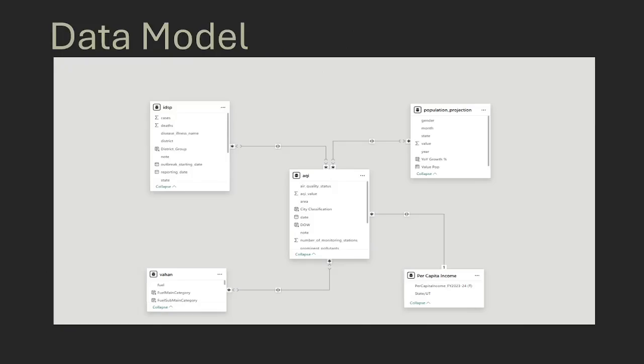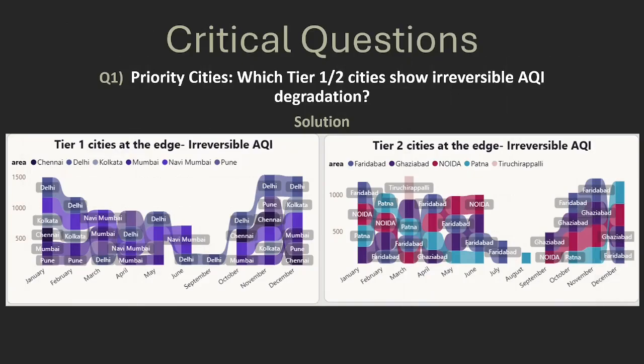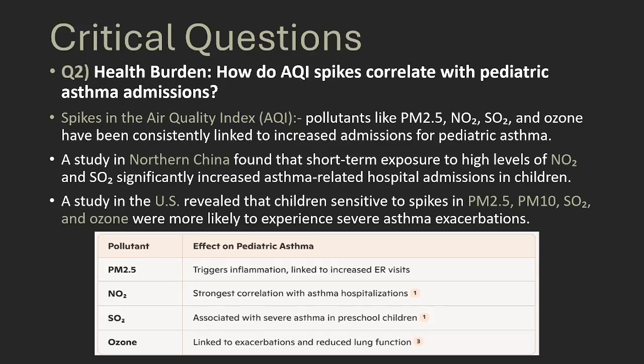So now this is the data model of the Power BI dashboard. Now next let me run you across all the critical questions which need to be answered. So these are the tier 1 as well as tier 2 cities which are on the edge of irreversible AQI. Health burden. Studies across multiple countries, prominently North China as well as the US, have revealed key spikes in air quality, spikes in pollutants like PM2.5, NO2, SO2, PM10 and other pollutants have consistently linked to admissions of pediatric asthma.